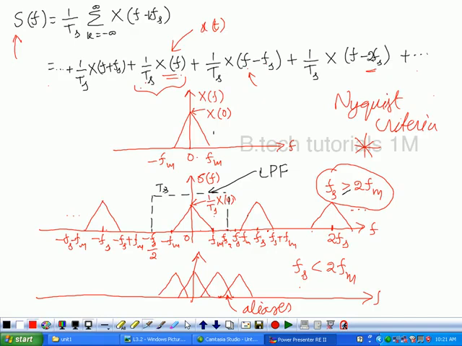In brackets, you write fs greater than or equivalent to 2fm, full stop.